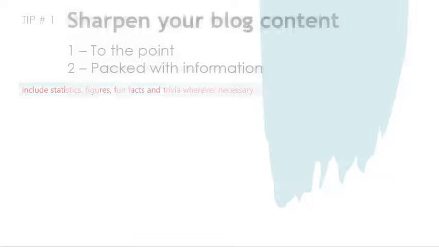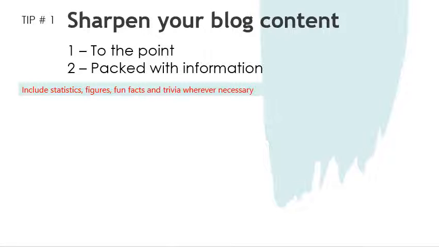So the first tip that we see is to sharpen your blog content. This blog content will be to the point and packed with information. This means that when we are proofreading the work, what we need to do is remove all the unnecessary and fluff words that we can live without.